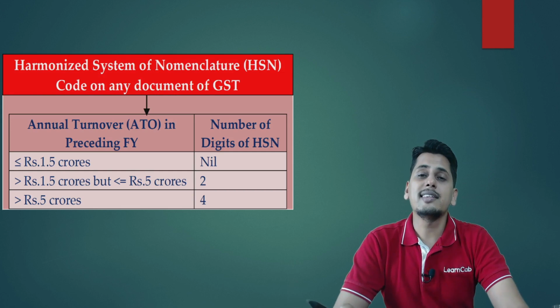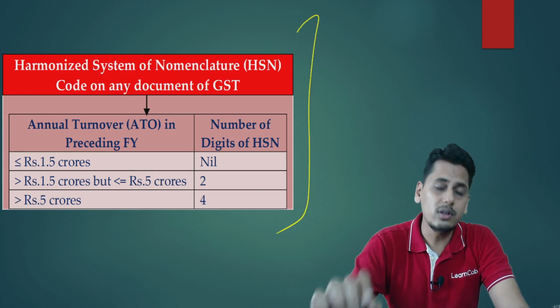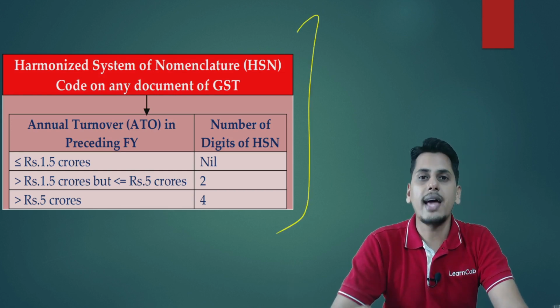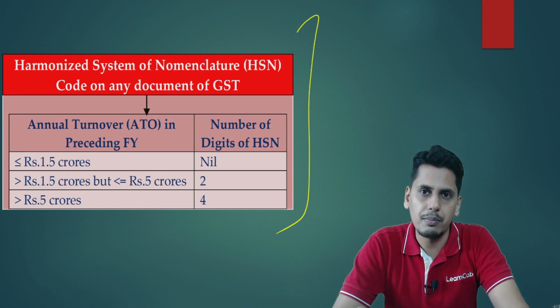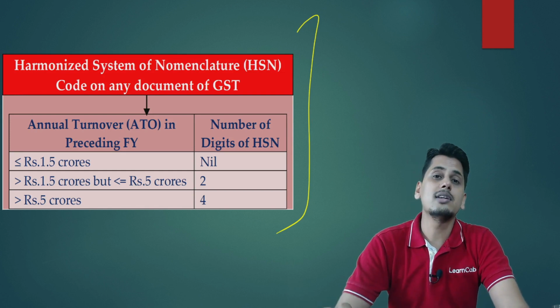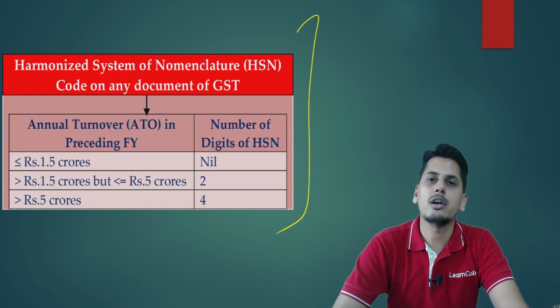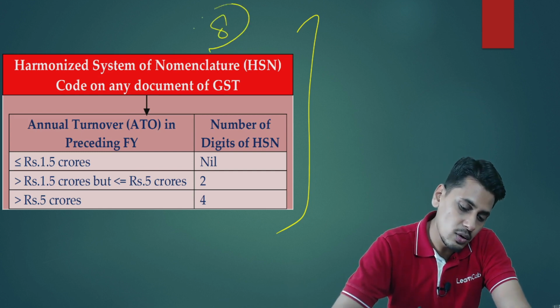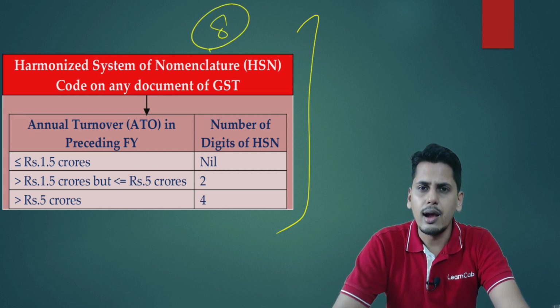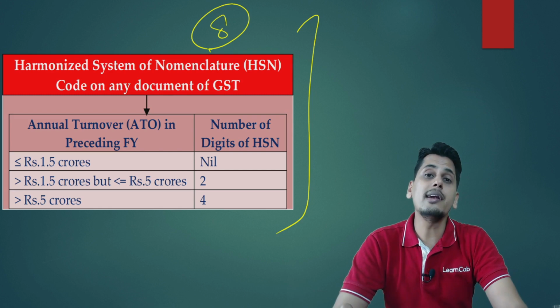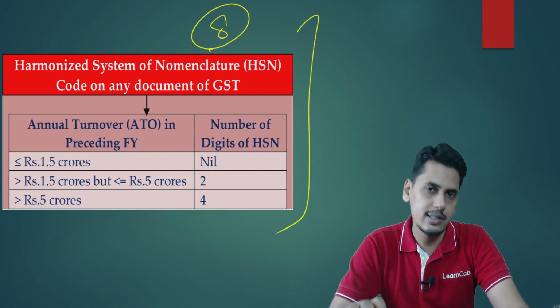Friends, the next amendment is with regard to HSN codes. The contents of tax invoice and the contents of bill of supply require that HSN code needs to be mentioned on these documents. Now friends, HSN code is an 8-digit number. Out of this 8-digit number, how many digits are required to be mentioned on these documents?